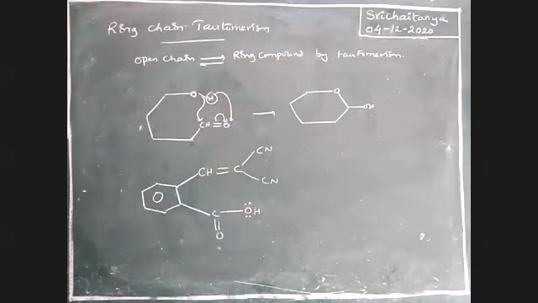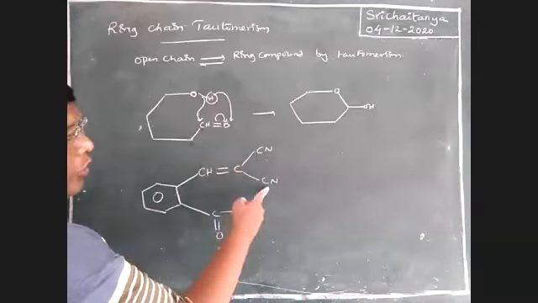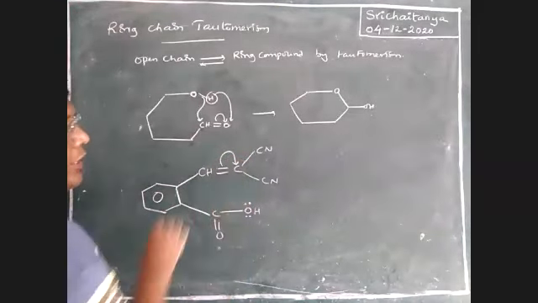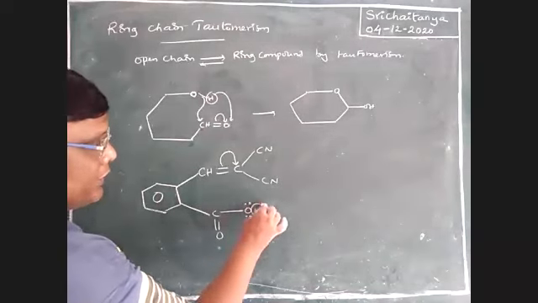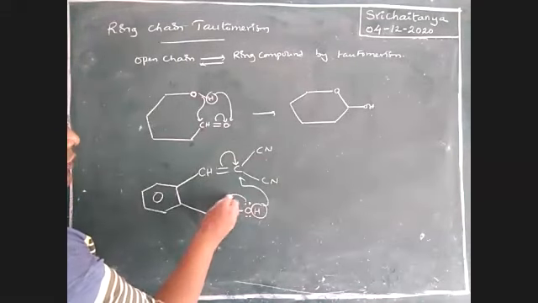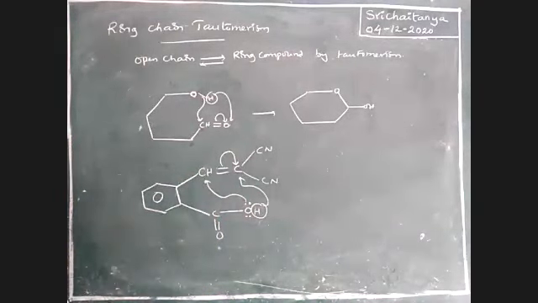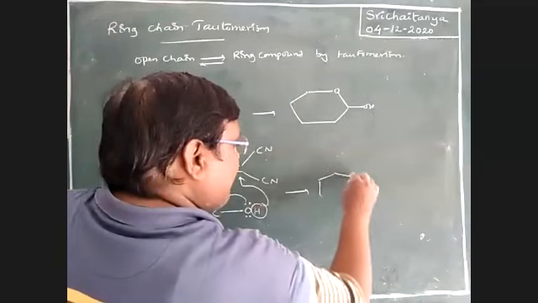This is compound, boys. Okay. Now, these are electron withdrawing groups. This pi bond is migrated to that. Okay. This is acidic hydrogen. This is migrated to this. This oxygen, this lone pair is donated to this. This lone pair is donated to that. Okay. So check once again. The structure is like this.